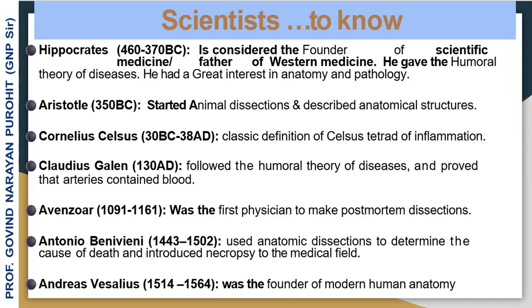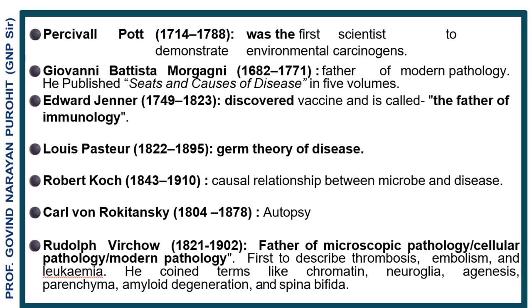Avenzoar, 1091-1161, was the first physician to make post-mortem dissections. Antonio Benivieni, 1443-1502, used anatomic dissections to determine the cause of death and introduced necropsy to the medical field. Andreas Vesalius, 1514-1564, was the founder of modern human anatomy. Percival Pott, 1714-1788, was the first scientist to demonstrate environmental carcinogens.